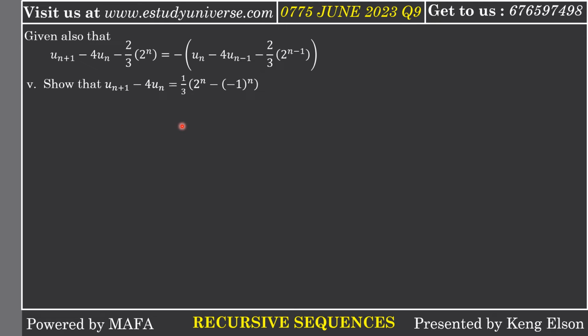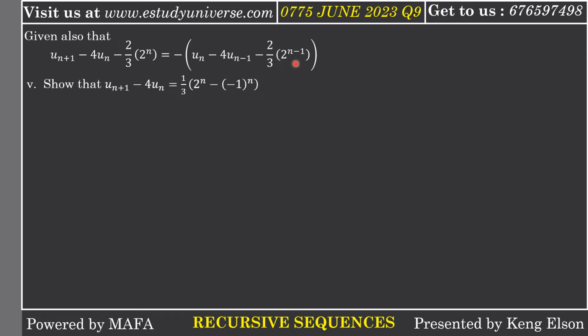Now we take a closer look at the information that has been given to us. Compare each term, un plus 1 and un. What has happened? The nth term has decreased by 1, or the n plus 1 term has decreased by 1. Now look at 4un and 4un minus 1. The nth term has also decreased by 1. Now look at 2/3 times 2 to the n and 2/3 times 2 to the n minus 1. The nth term here has also decreased by 1.